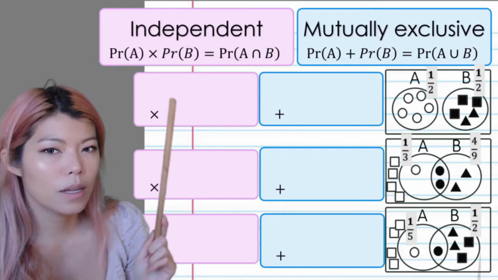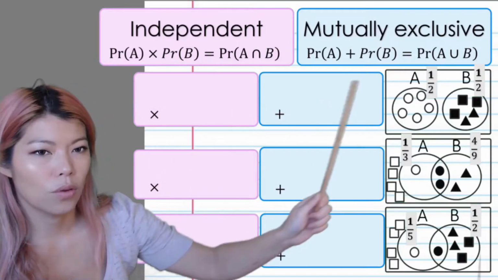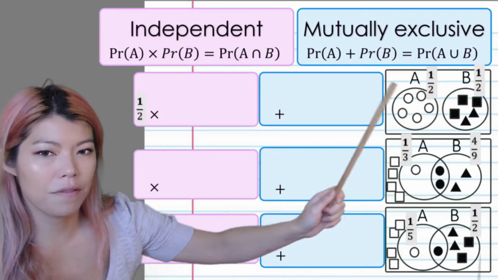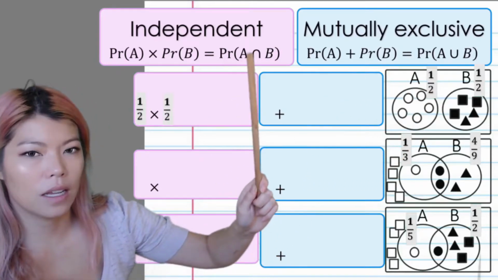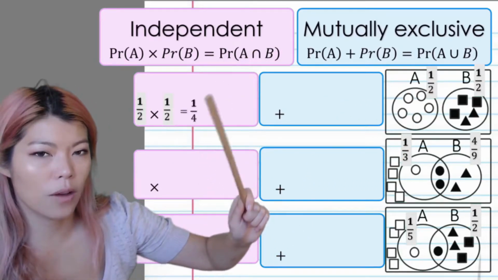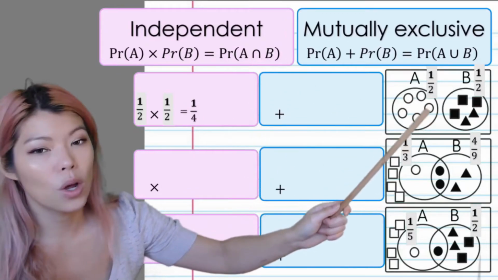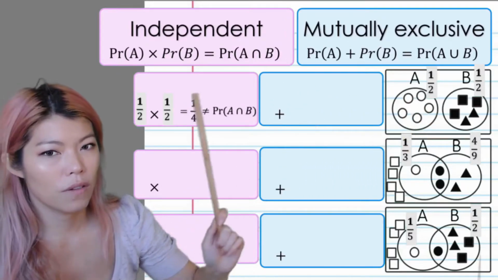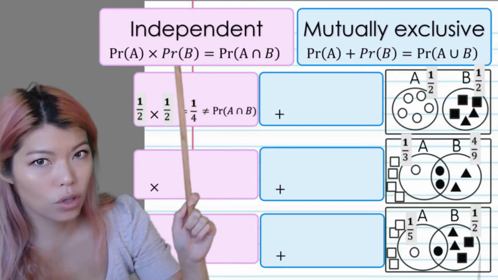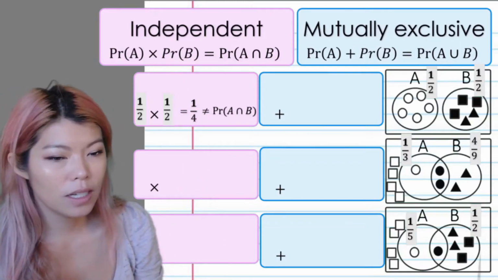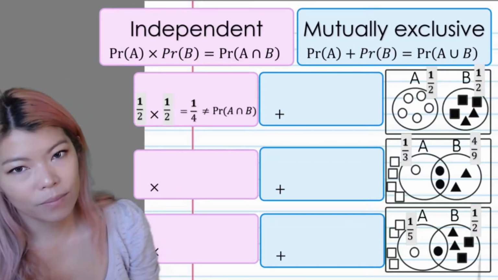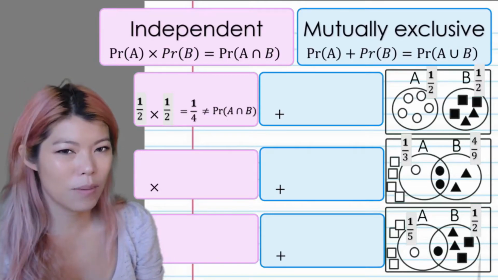So let's do the independent test first. We multiply the half by the half, and we see that it's equal to a quarter, and we ask, is it the same as the intersect? No, the intersect is 0. So if that fails, then it's not independent. And not independent means dependent. It's confusing because it's a double negative. Let me say it again.